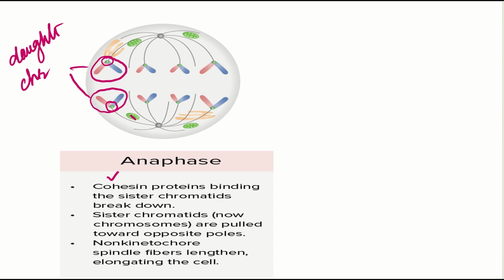The spindle fiber is attached to this region. This region is what? This region is the centromere. The spindle fiber attached to the centromere pulls the daughter chromosomes towards the opposite pole, towards the centrosome present at the opposite pole. The centromere region of the chromosomes moves first, as you can see here, and the arms of the chromosomes follow.